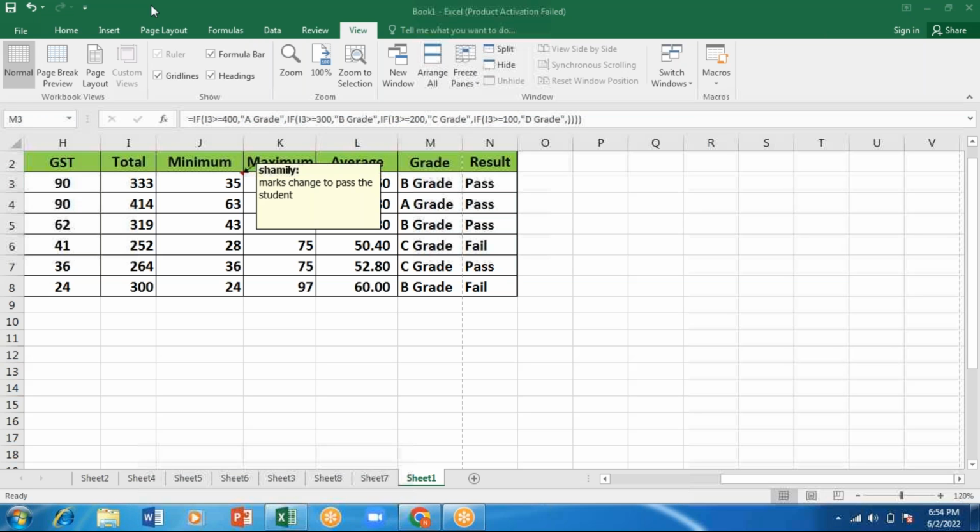Let me tell you once again. A function inside another function is called nested. Like a bird's nest you have, right? So, nested.